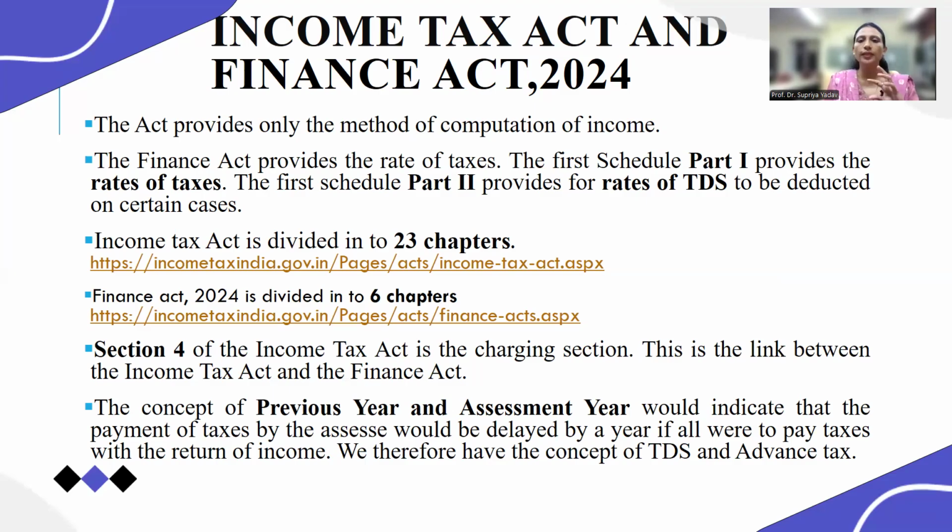Whenever there is a budget for the coming year, whatever tax rates and TDS rates are there are applicable to the coming financial year. That's why it is introduced on 20th February each year, and it is applicable from 1st April itself. So this is how the Finance Act is implemented. First it is sanctioned in Parliament, then it is implemented from 1st April, right?